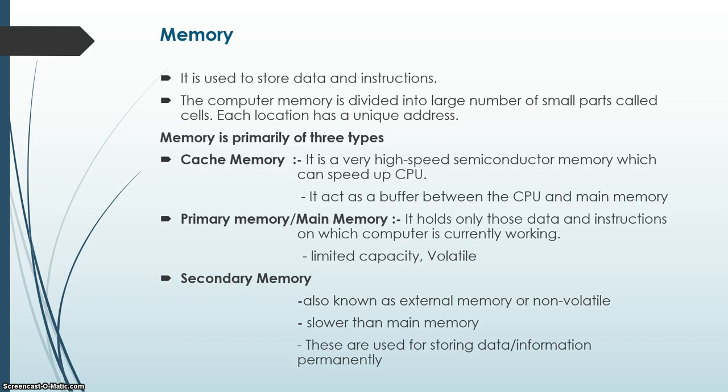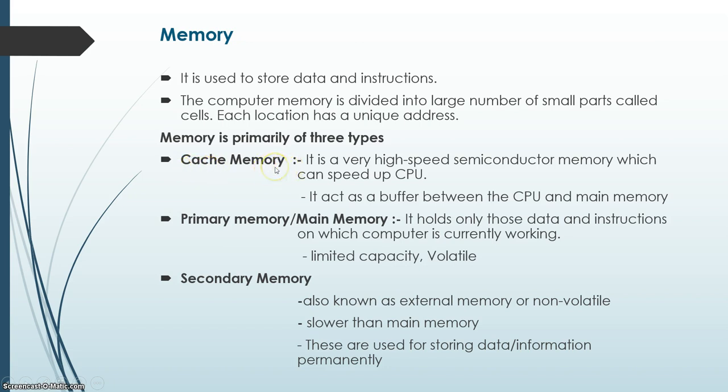The computer memory is divided into a large number of small parts called cells. Each location has a unique address. Memory is primarily of three types. As already told, there are two types of memory, primary memory and secondary memory, but there is also another category that is called cache memory.